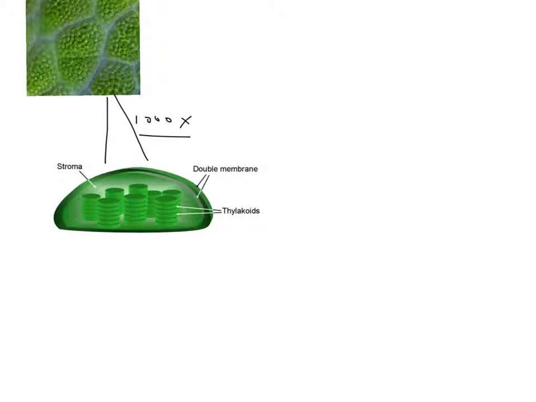We would see that it has an outer membrane because it is a eukaryotic organism. Eukaryote means that it has membrane-bound organelles. And we would see a fluid-filled space called the stroma, and these stacks of organelles called thylakoids. So this is the basic structure of the chloroplast. This is where photosynthesis is happening. This is where sun energy is converted into food energy in the form of sugar.